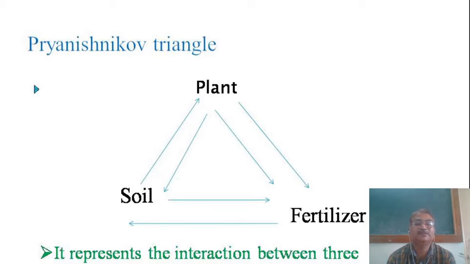This is a special type of triangle developed by the scientist Pryanishnikov, which represents the interaction between three important components, that is plant, soil and fertilizer.